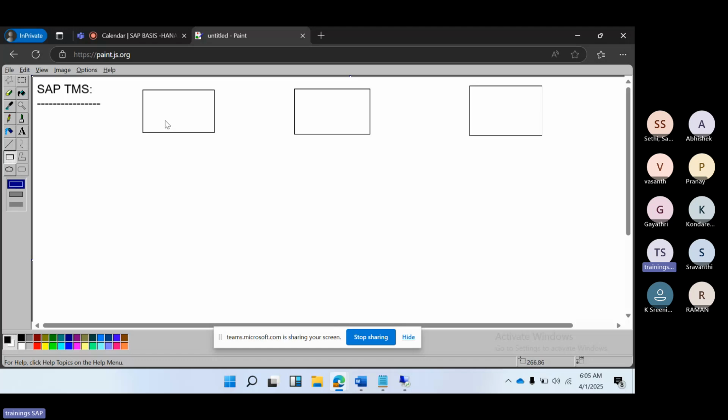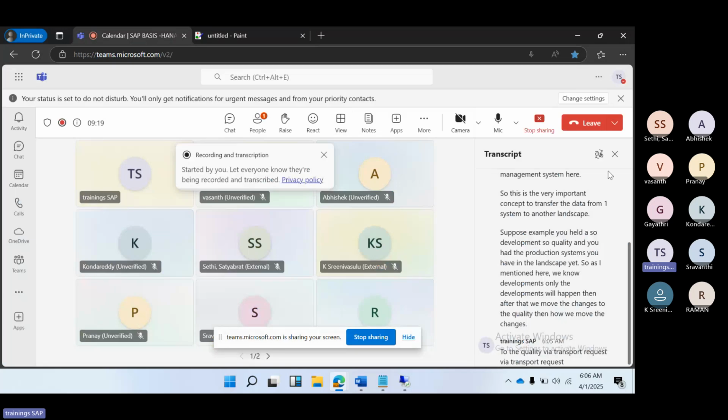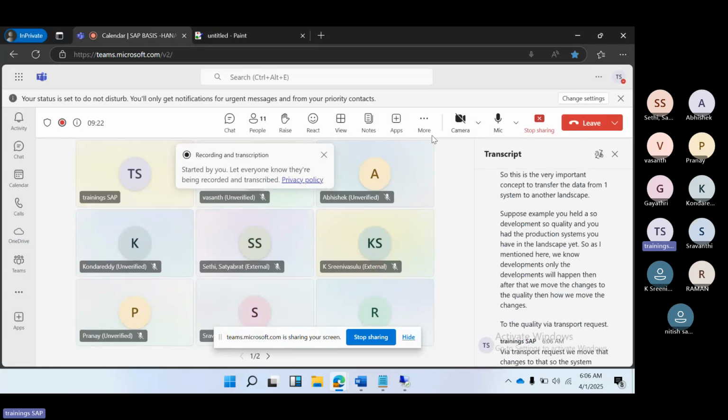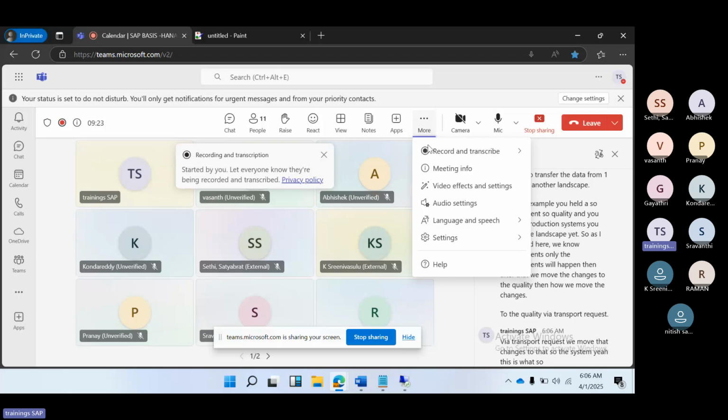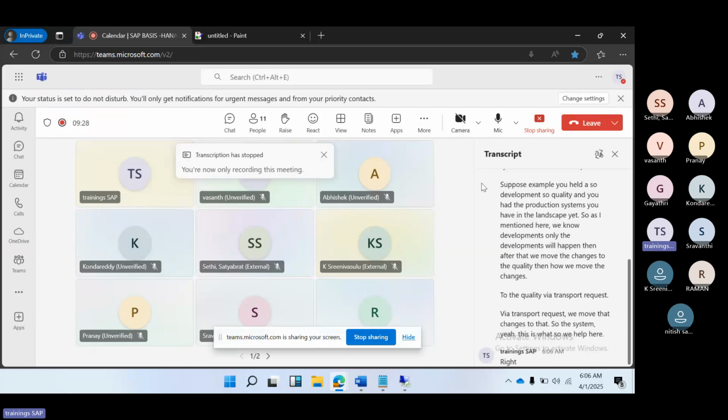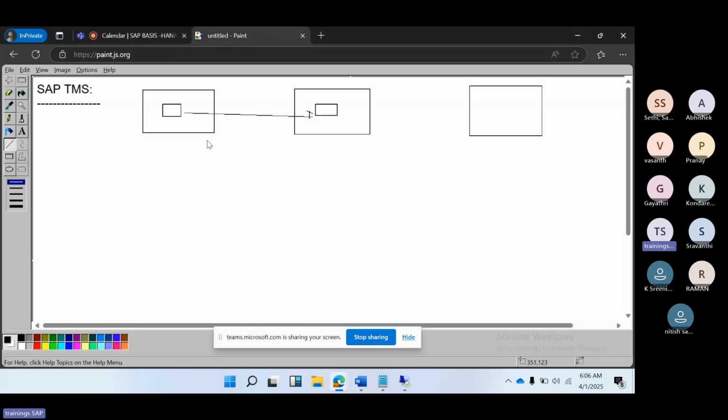As I mentioned, only the developments will happen in development. After that, we move the changes to quality. How do we move the changes to quality? Via transport request. Via transport request, we move the changes to the target system. That is the main important thing. So development to quality, quality to production, we move the changes.